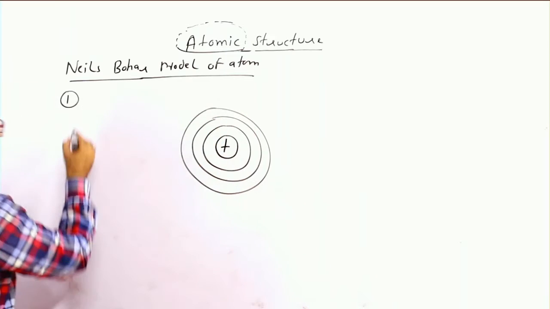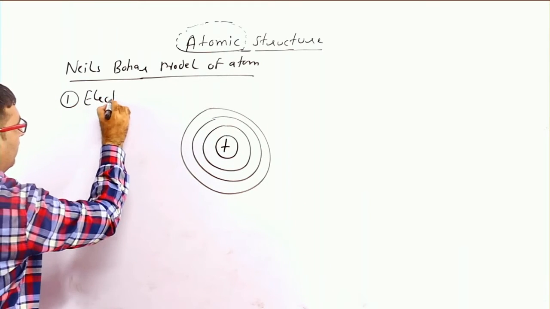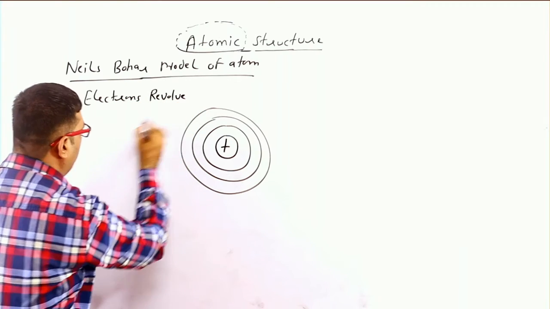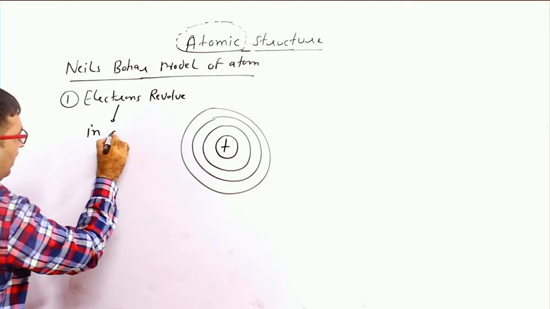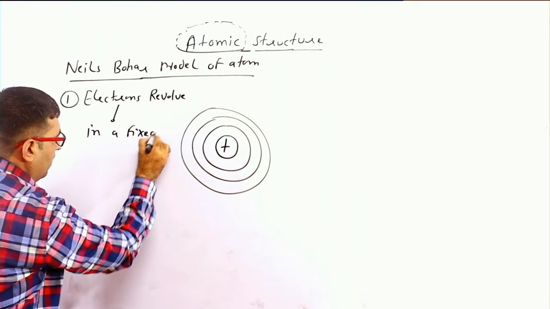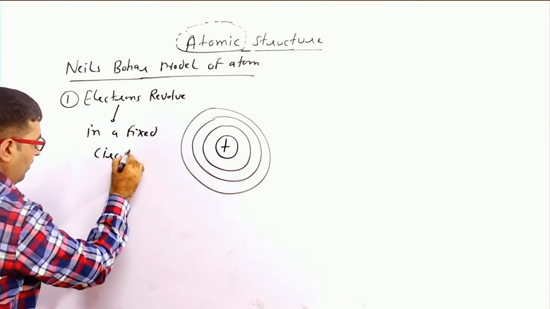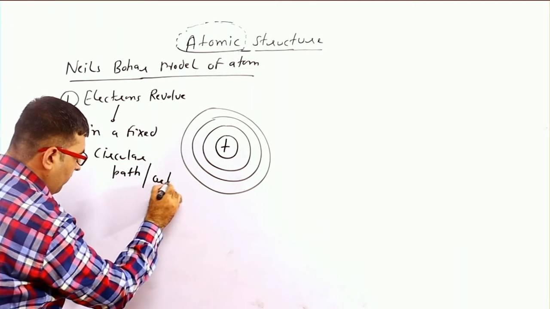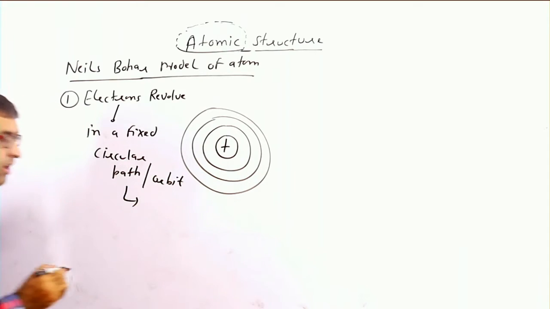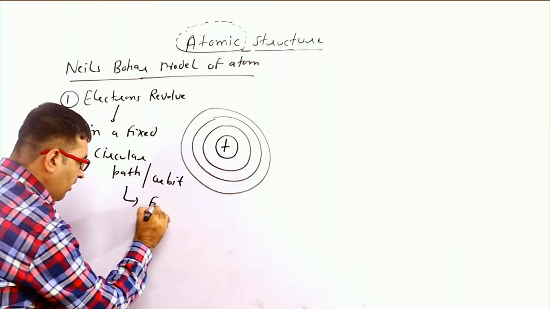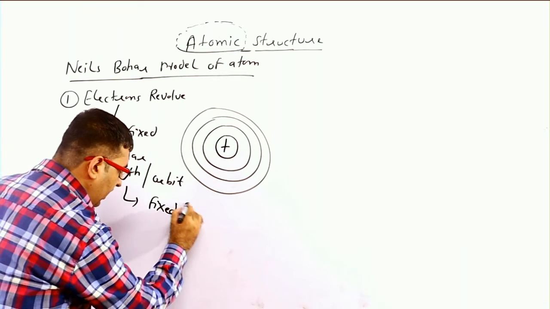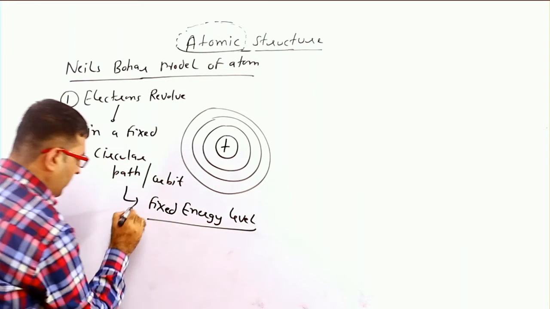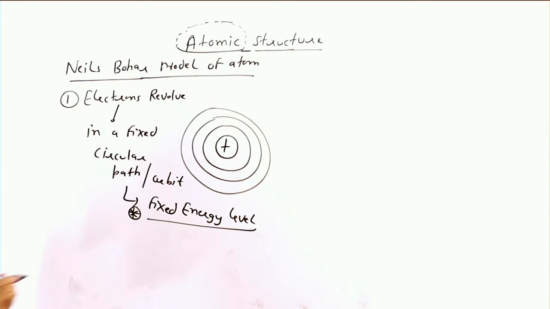He explained that electrons revolve in a fixed circular path or orbit which has a fixed energy level. This is the main point of Niels Bohr model of atom.